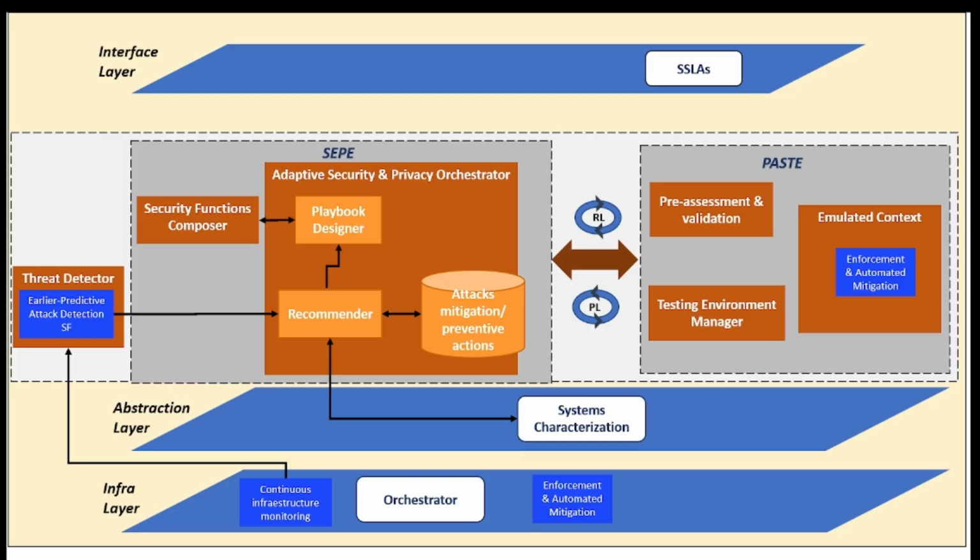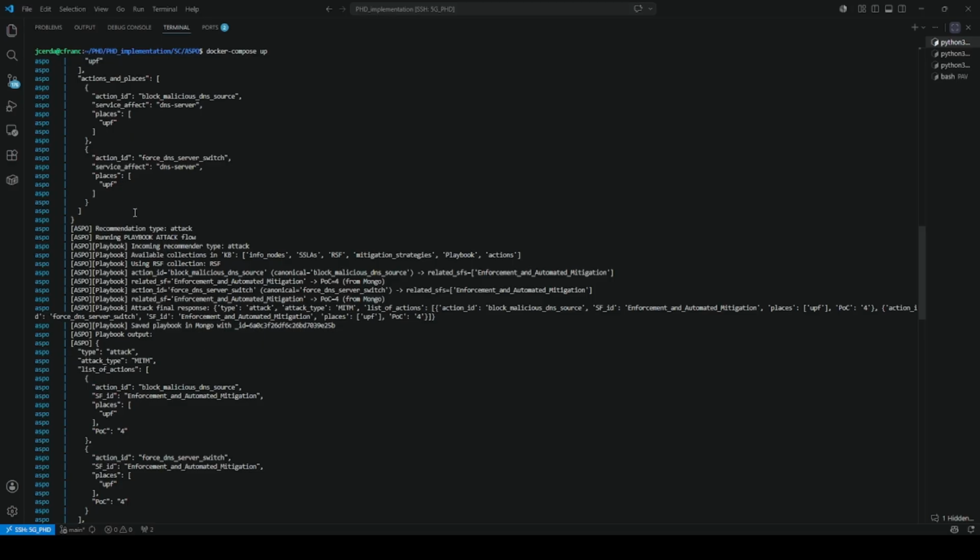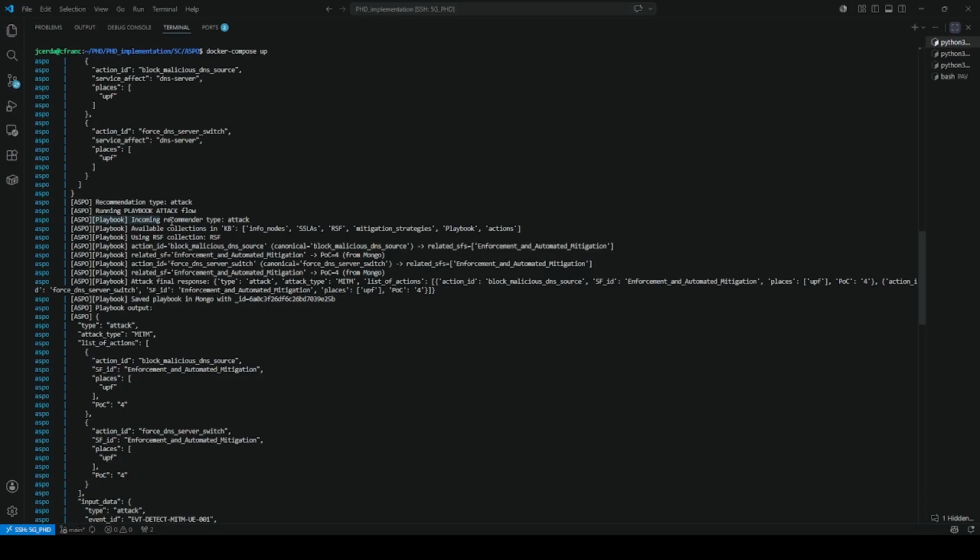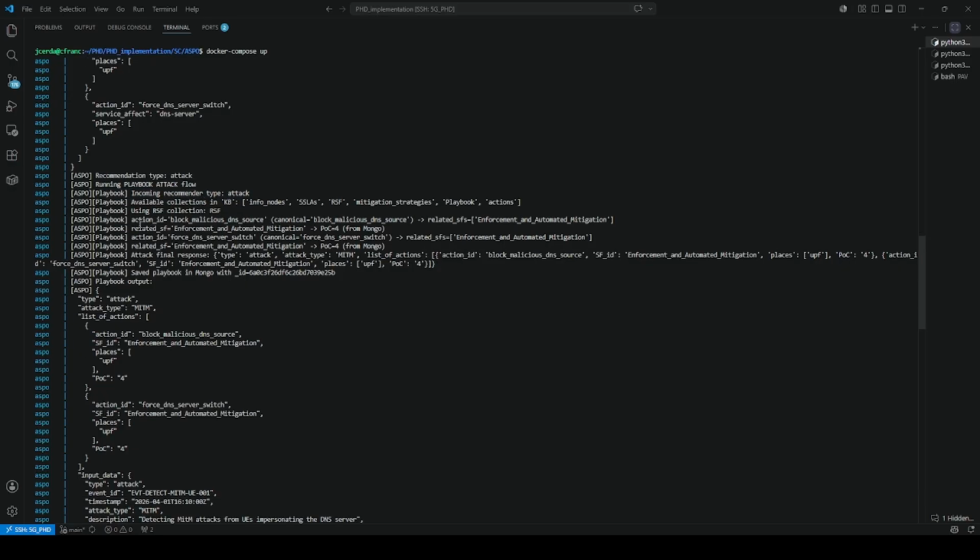Once the recommender generates the mitigation decision, the output is forwarded to the playbook module, where the orchestration workflow preparation begins. The playbook communicates with the security function composer to translate the selected mitigation actions into deployable security functions that can be instantiated in the infrastructure.